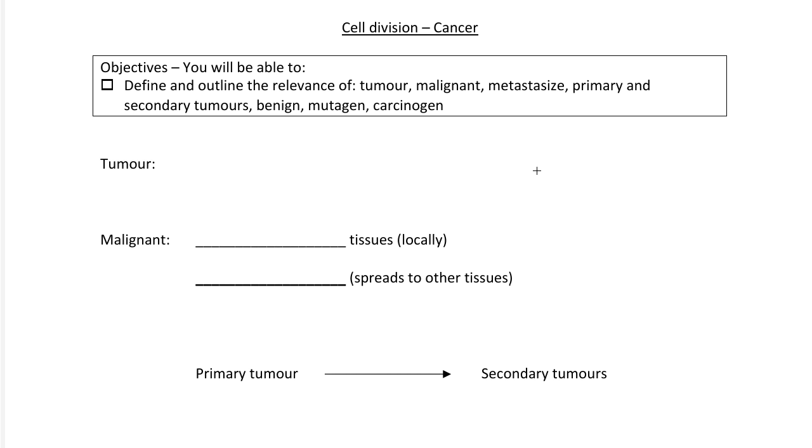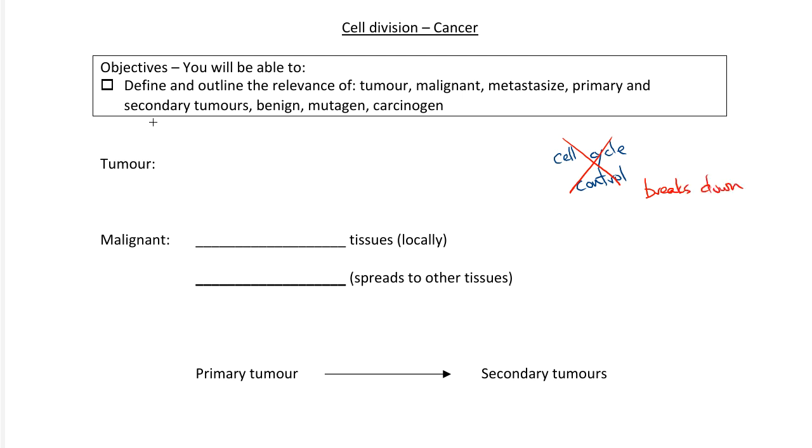This lesson's about cancer. Here are your objectives. In the previous lesson, we talked about cell cycle control. And now we're going to take that a step further and talk about cancer, because cancer is essentially a disease where cell cycle control breaks down.